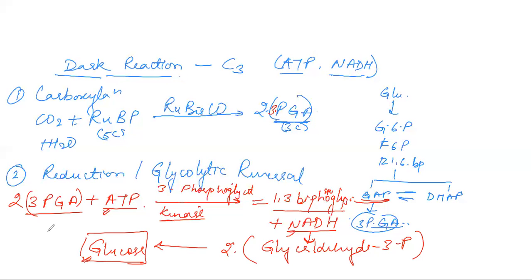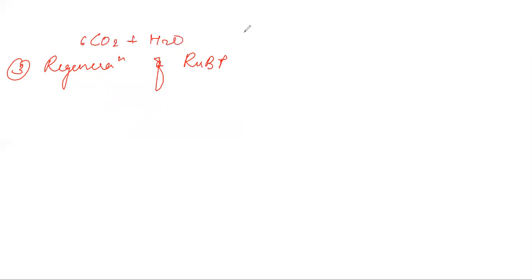So what is the third step of this dark reaction, and what is its significance? The third step is called the regeneration step, regeneration of RuBP. When we write the equation for glucose synthesis in photosynthesis, we write 6CO2 plus H2O gives C6H12O6, not balancing the equation. The 6 carbons here all come from CO2. RuBP is not a donor of carbon in the glucose molecule. That means it has to be regenerated again.